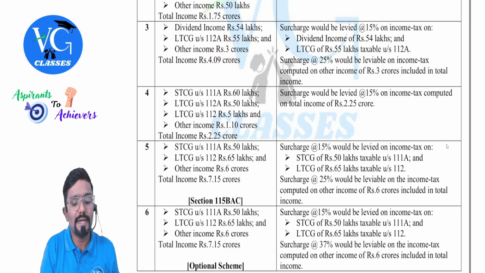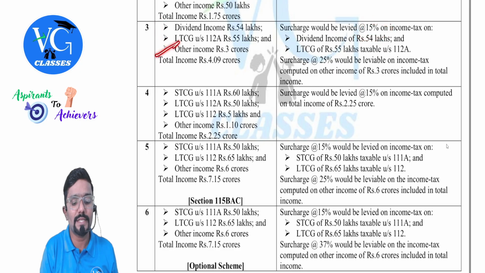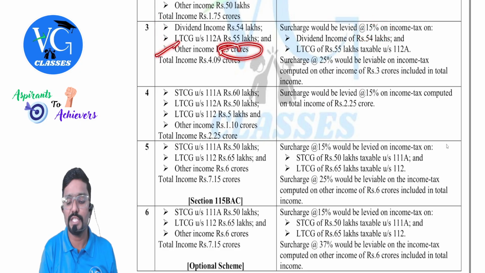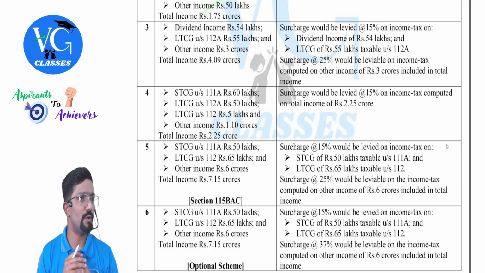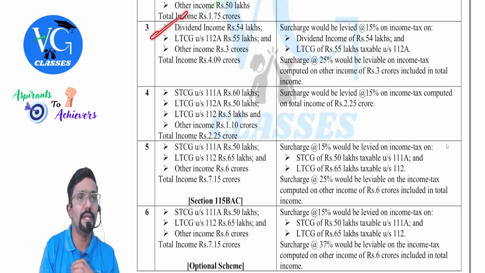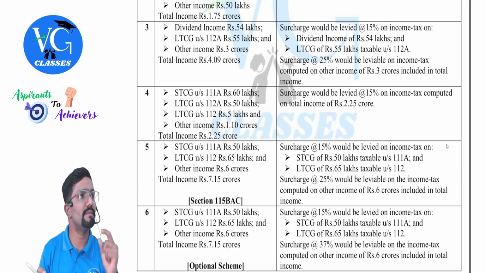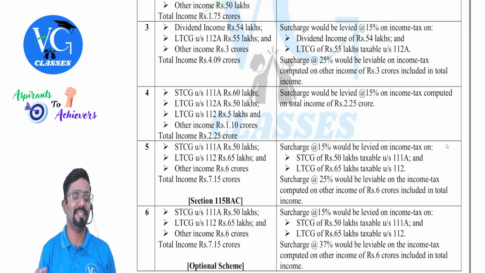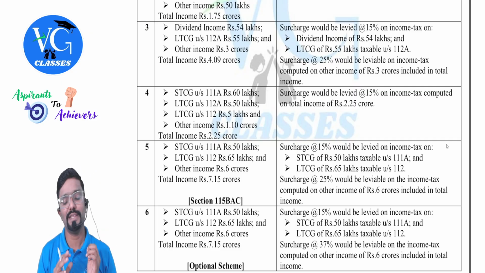What do we do? Calculate tax on special incomes. On that, what is the surcharge rate? 15%. Then calculate the tax on normal income. On that, what is the surcharge rate? 25%. Clear? Two things we have to do here. And please be careful. I am repeating again: dividend income is special only for surcharge. But while calculating tax, we need to apply what rates? Normal rates. And this is one of the trickiest questions. If they ask in the exam, I will explain that later. That is the solution, how to solve it.